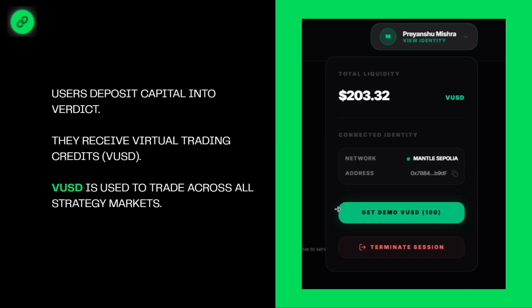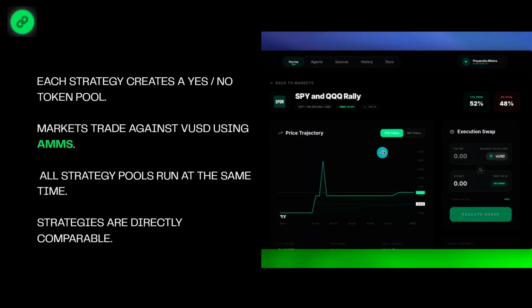User deposit capital into Verdict. They receive virtual trading credits, and they can use these virtual trading credits to make trades across all the strategies. And actually each strategy has a yes no token pool, and markets trade against virtual trading credits using automated market makers. And all the strategy pools also run at the same time, so all strategies are directly comparable. This is how the interface of a token pool looks like, and we can execute the swap buying yes token in exchange of virtual trading credits, VUSD.